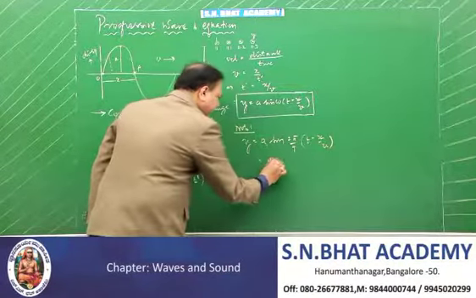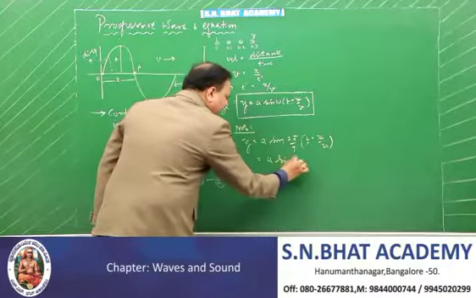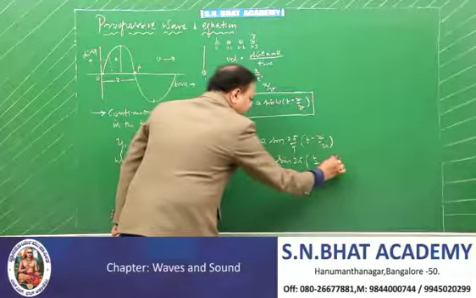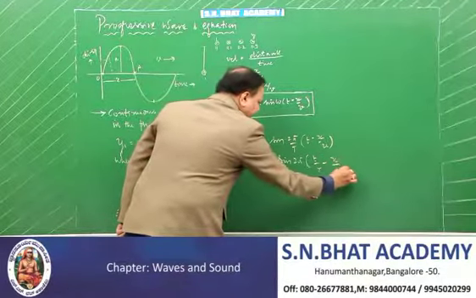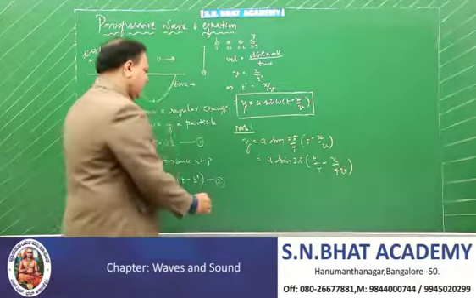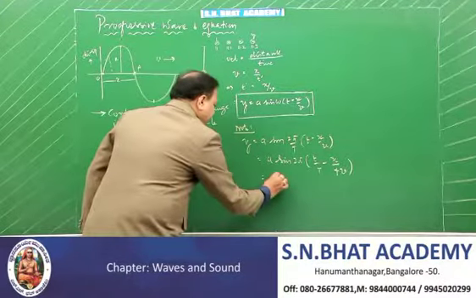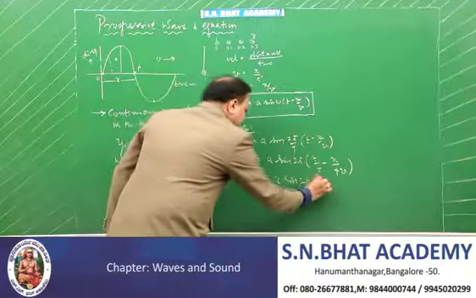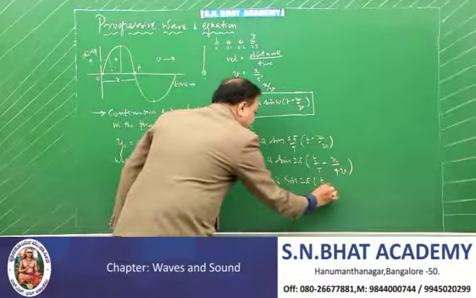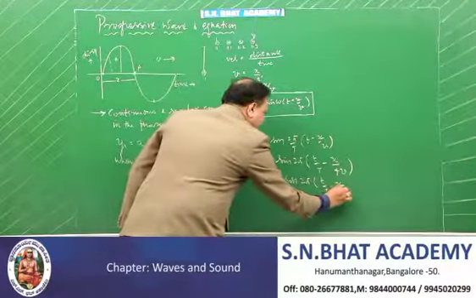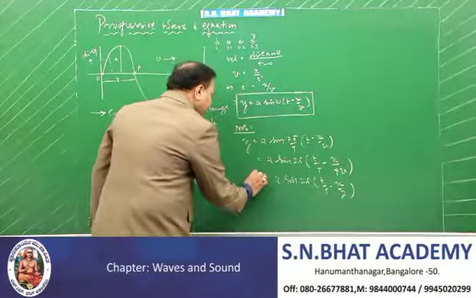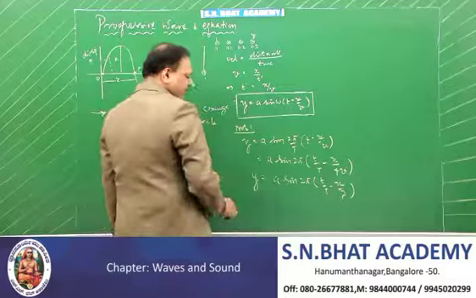You expand this, y is equal to a sine of 2 pi, retain 2 pi here, transfer 1 by T inside, x by T v. Therefore, y is equal to a into sine of 2 pi into t by T minus x by lambda. Very important equation. So this is another form. Very important form it is.